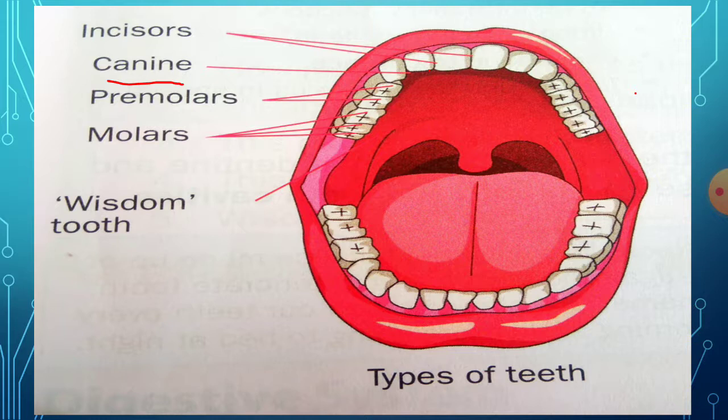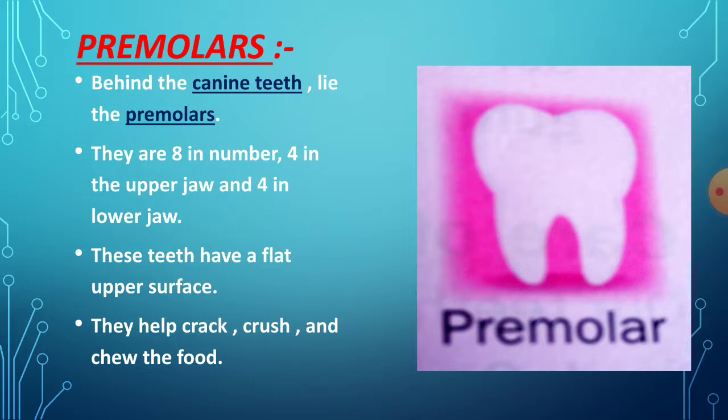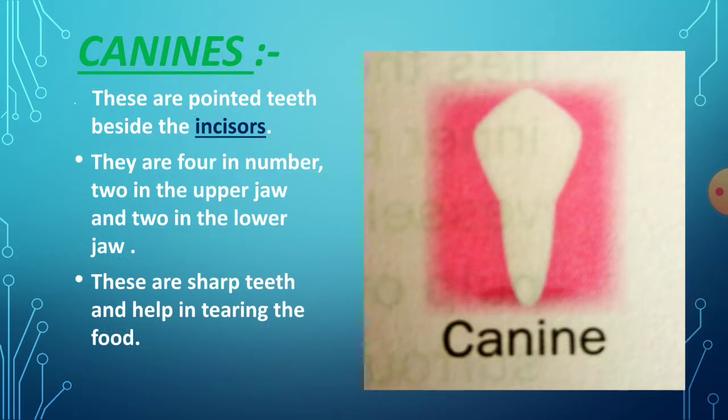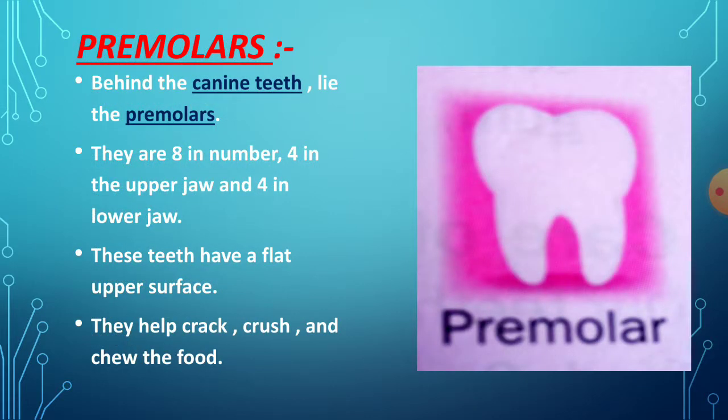Incisors, 8. Sorry, incisors 8. 4 in the upper jaw and 4 in the lower jaw. Canines, they are 4 in number, 2 in the upper jaw and 2 in the lower jaw, beside the incisors. Understood? So these are the 2 types of teeth. Next type is premolars.